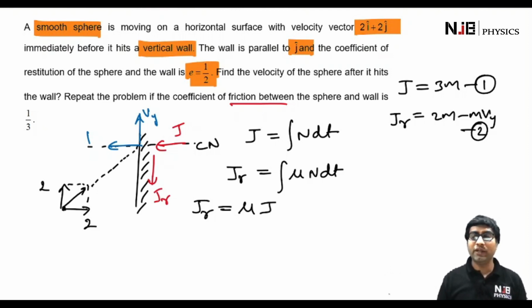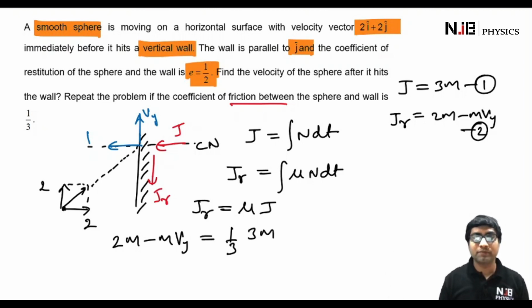Now from equations 1 and 2, let's put the values of J and Jr. So we get 2m - m·vy = μJ, where μ is given as 1/3 and J is 3m. When we solve this, we get the value of vy as 1.